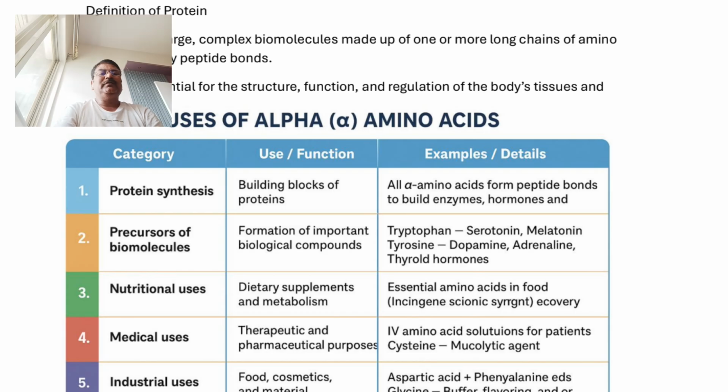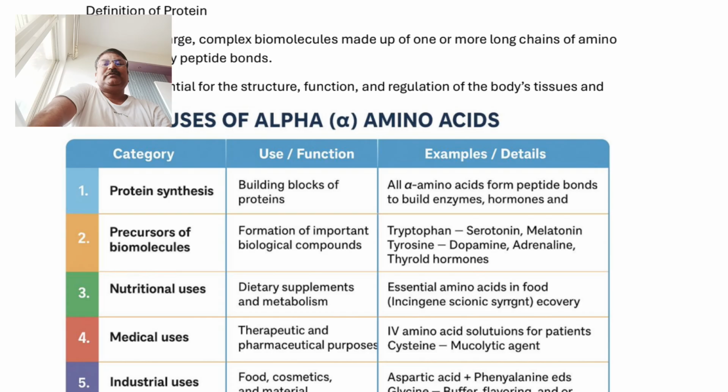So, serotonin, melatonin, dopamine, and adrenaline are synthesized by using alpha amino acids such as tryptophan and tyrosine as key precursors. So, alpha amino acids are used as precursors to synthesize such important biomolecules. This is the second use.